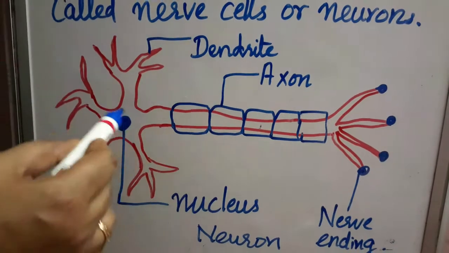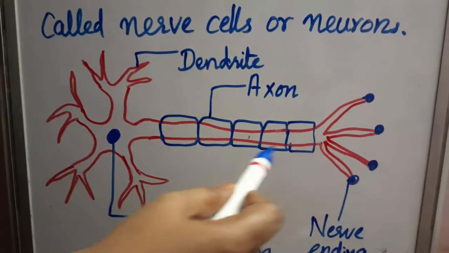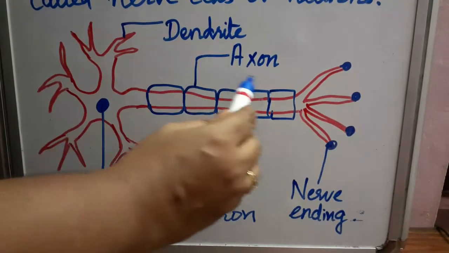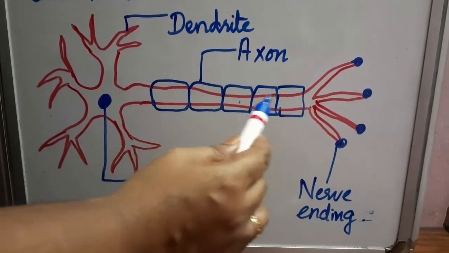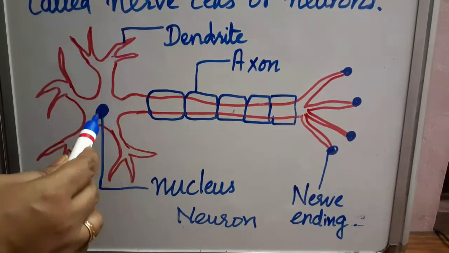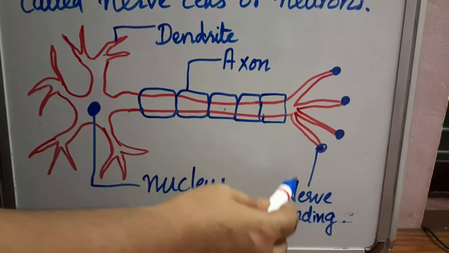That is known as the nerve cell. Now you can see the structure of the nerve cell. This is the axon, or we can say the cell body and axon. This is the dendrite, this is the nucleus, and this is the nerve ending.